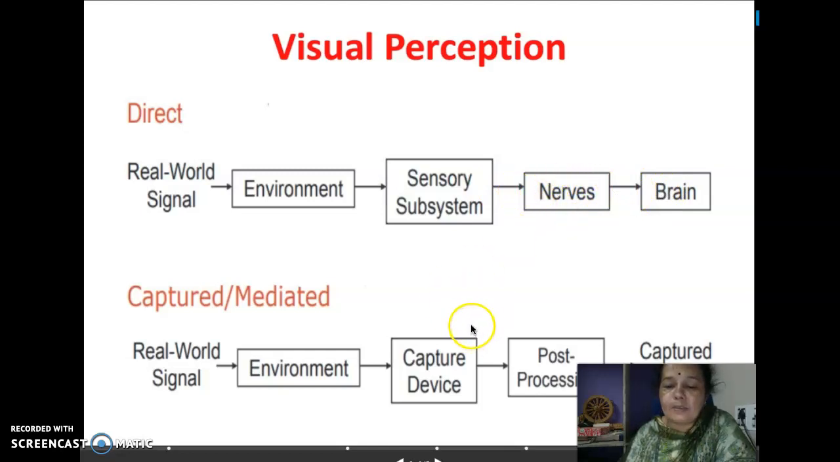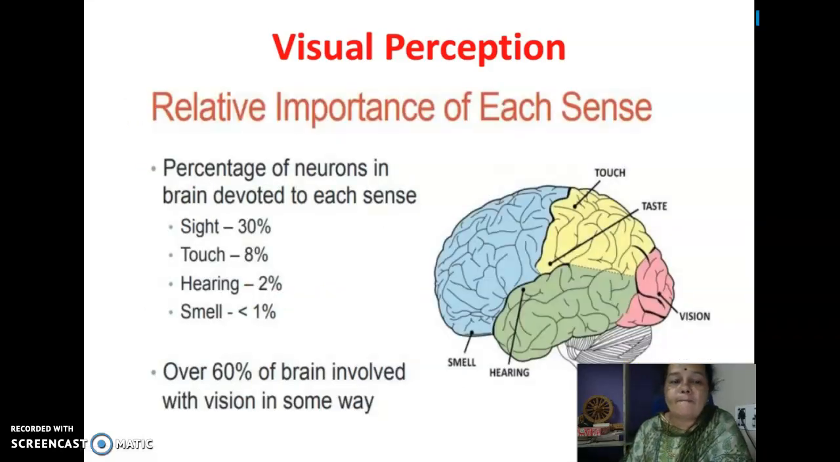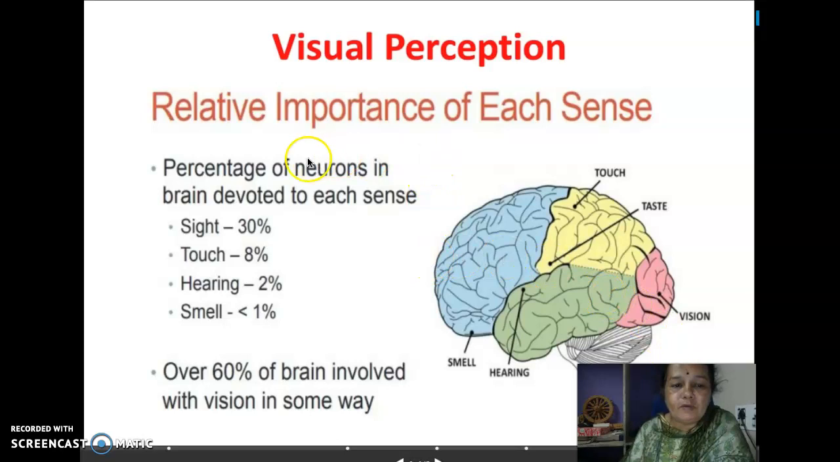And what is going to happen in mediated or captured vision? Whatever object is there in our surrounding, that is the real world signal, it is captured via a camera kind of device. It is a capturing device. Later on it is post processed, and finally we are going to have the captured image or captured signal.